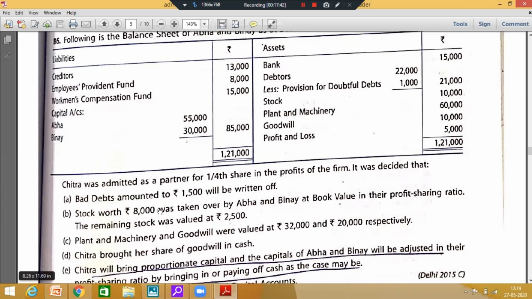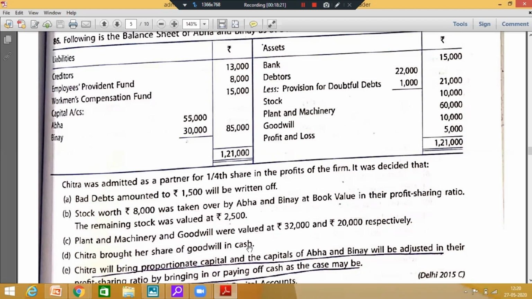Plant and machinery and goodwill were valued at 32,000 and 20,000. That means there is a decrease in the value of plant and machinery by 28,000. Goodwill was valued at 20,000. Here you have to be careful. This is the goodwill of the firm, and Chitra is admitted for 1/4 share. So Chitra brought her share of goodwill in cash. How much is she going to bring? 5,000. Chitra will bring proportionate capital.